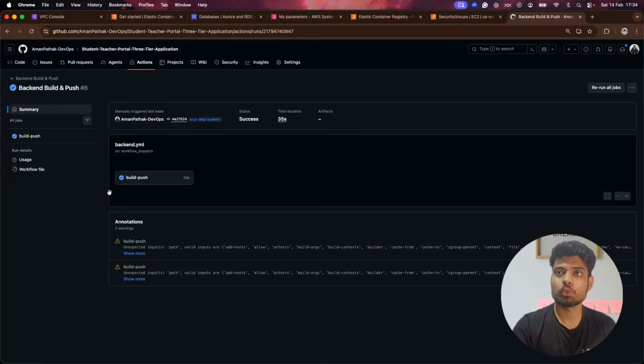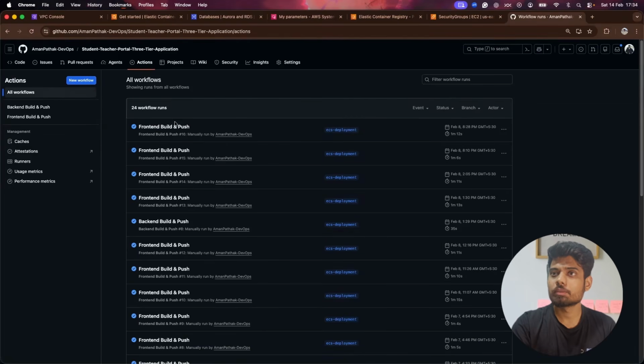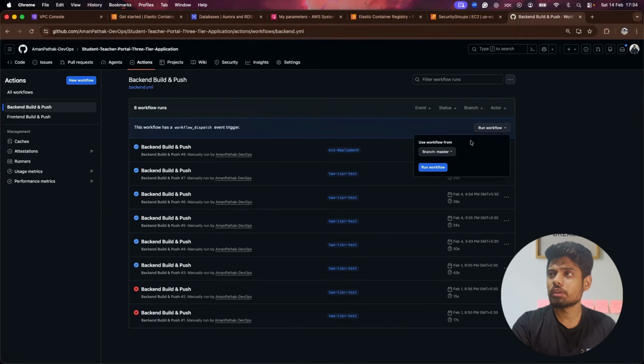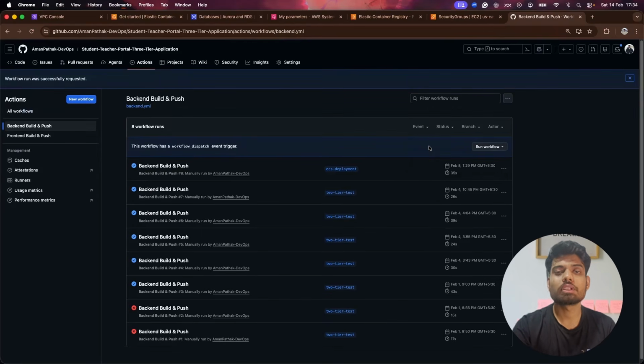Because there is nothing that changes, once you make the changes, you just have to come here in the Actions, and here is the backend build and push. I'll just click on run workflow, and you have to select the ecs-deployment branch. Okay, and click on run workflow. That is it. So whatever the workflow and the code would be there, it will get the code from ecs-deployment instead of master. If you select master, it won't work because there are a few incompatibilities or code changes over there.